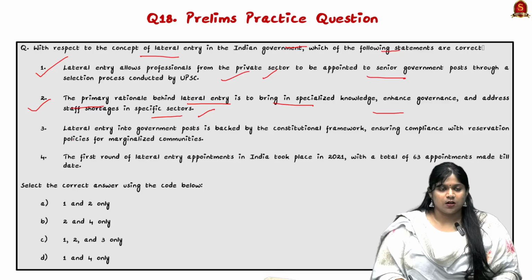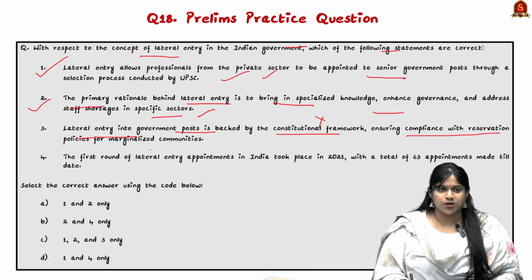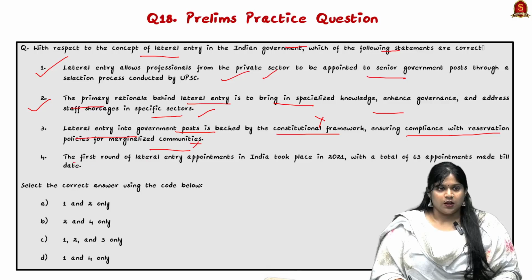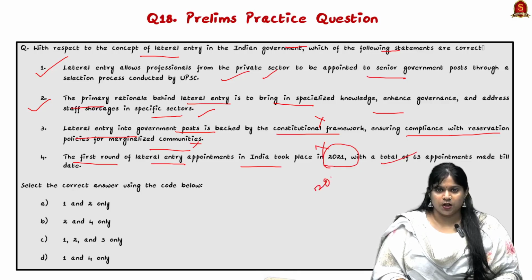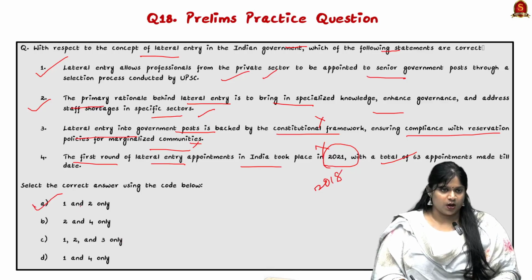Next statement: lateral entry into government posts is backed by a constitutional framework, no. Ensuring compliance with reservation policies for marginalized communities, no. The first round of lateral entry appointments in India took place in 2021 with a total of 63 appointments. Here, not 2021, but 2018. So the only correct answer is statements 1 and 2.